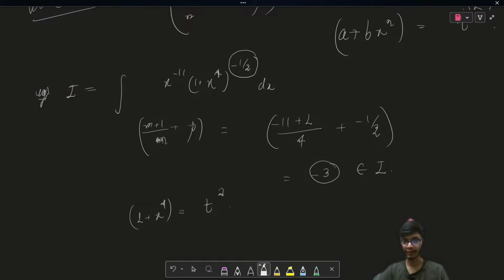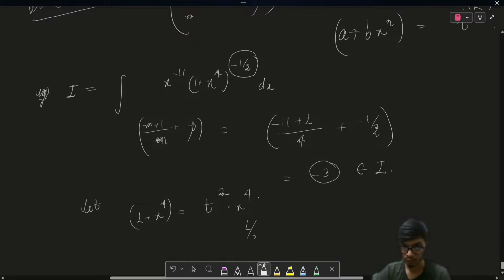So that is basically 2, and then we have x to the power n, which in the question is mentioned as 4. So if I do the substitution over here, let's do the substitution and then try to go for it. If I divide by x to the power 4, I'm going to get 1 upon x to the power 4 plus 1, which is equal to t square.